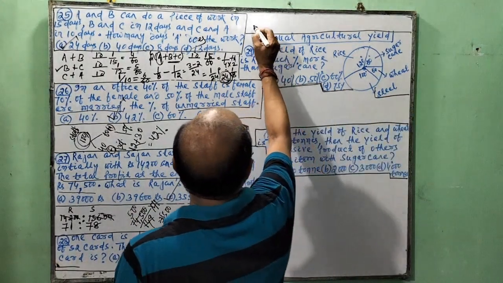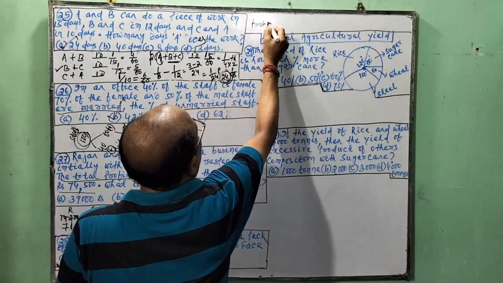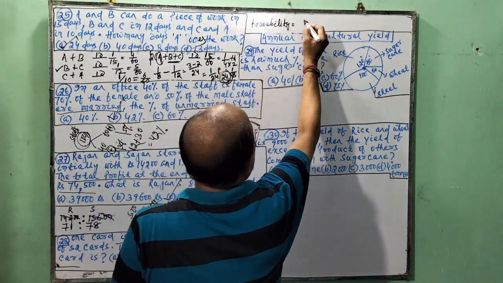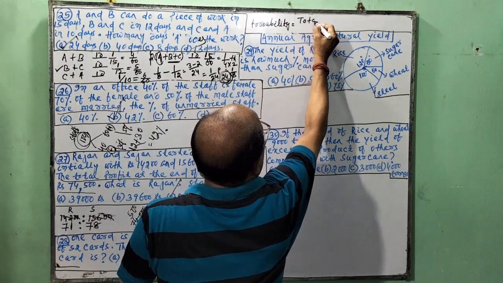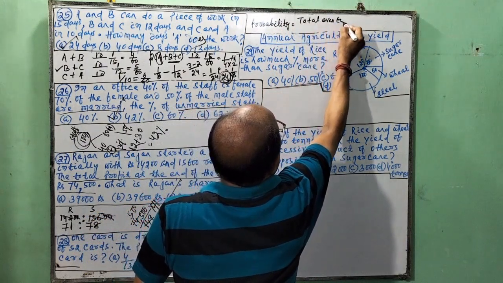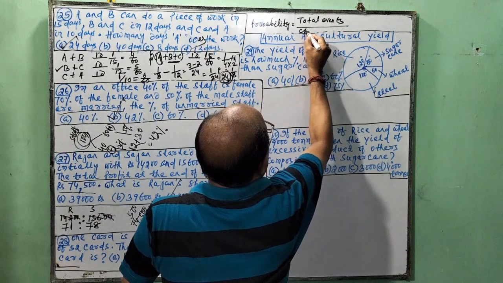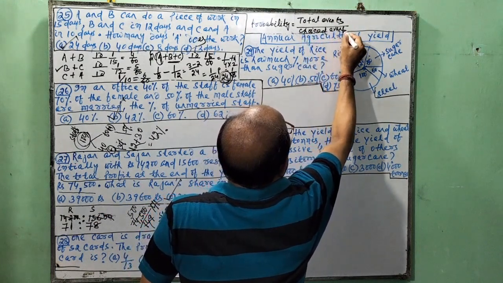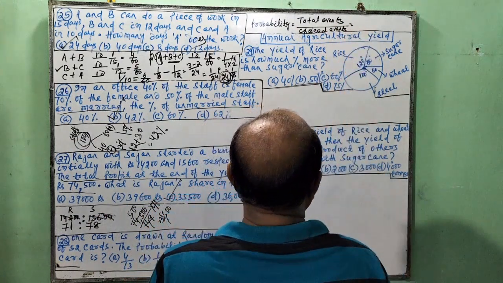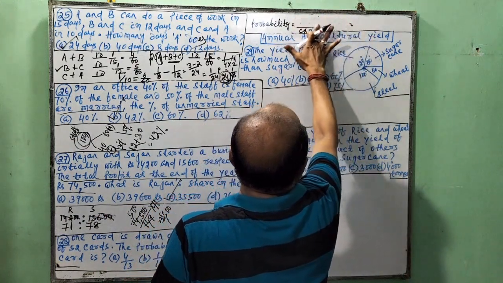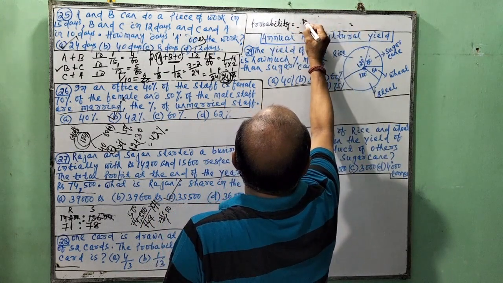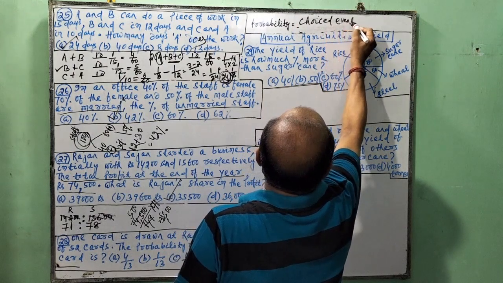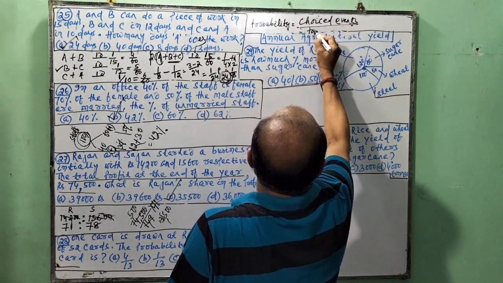So the probability formula. I have discussed these things. Probability is chosen events by total events.